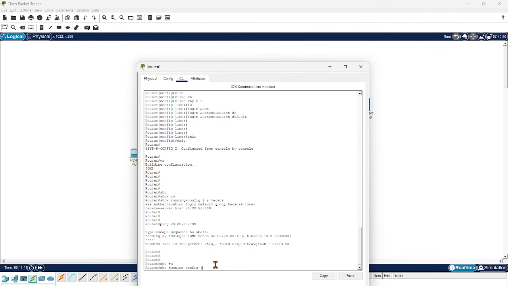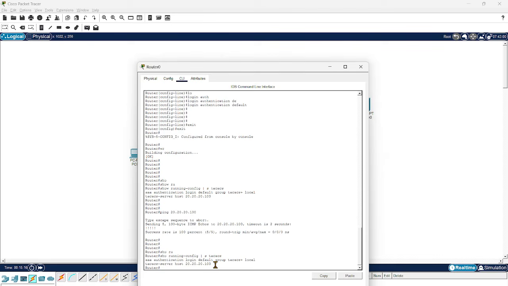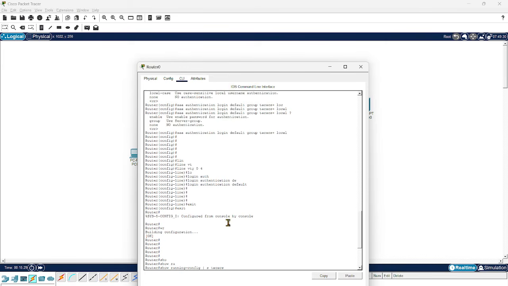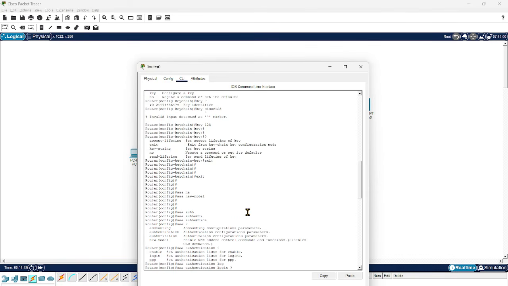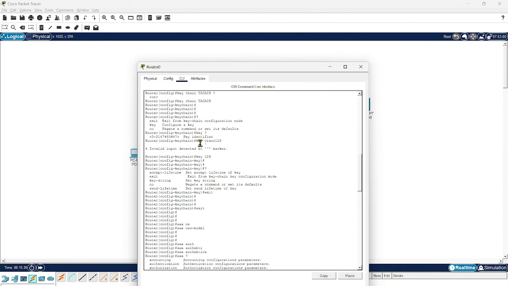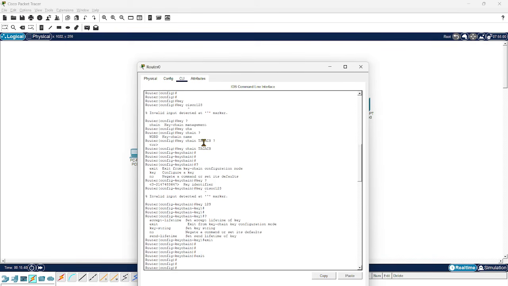Show running configuration section tacacs. Here we set a host, but we don't have the key, right? We have configured the key before, right? Let me check that.